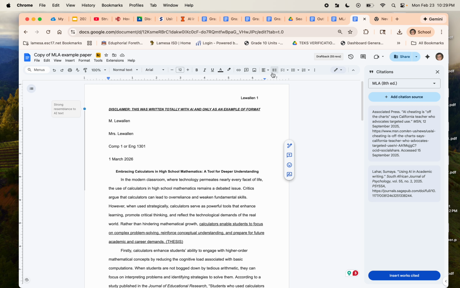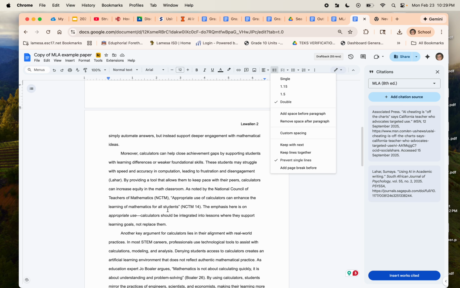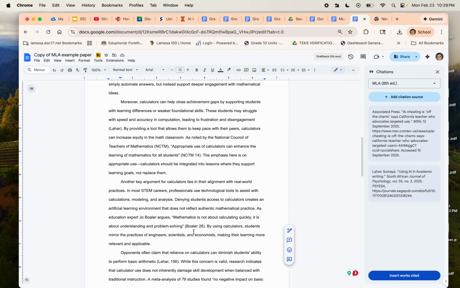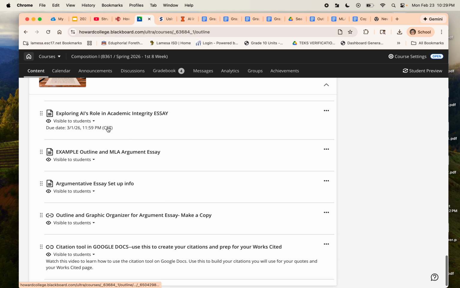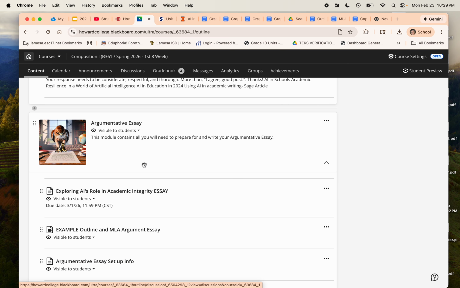For those of you having a hard time with double spacing in Google Docs, notice where my mouse is. This here is spacing. You're going to come down to double. You can highlight your whole document and then click double, and it will double space your whole document. You don't need extra spaces between your paragraphs. That's a formatting thing. All right. So that's some of the things that we have going on over here. That's that citation tool, and that is your argumentative essay.